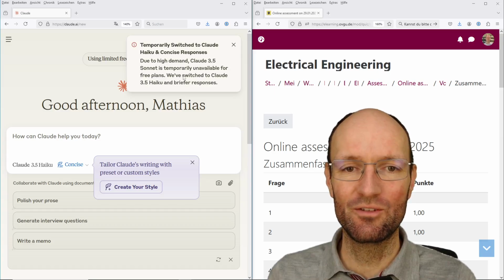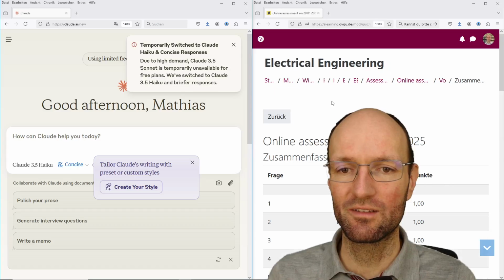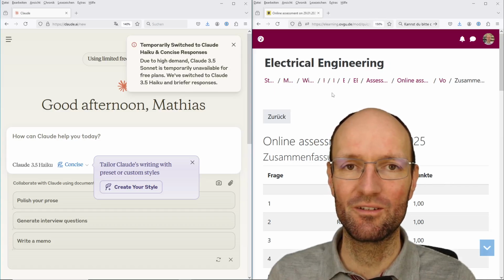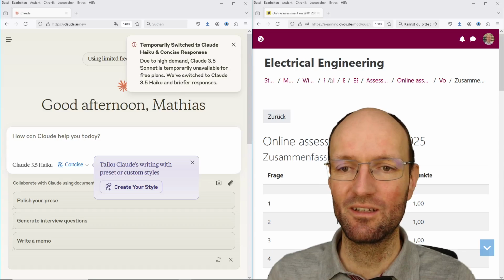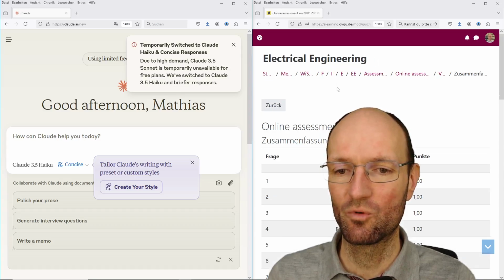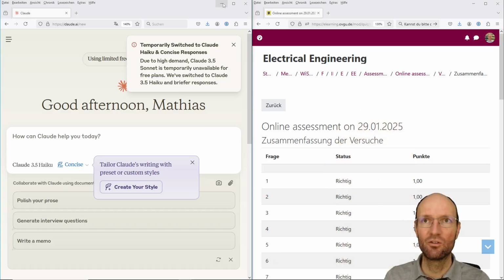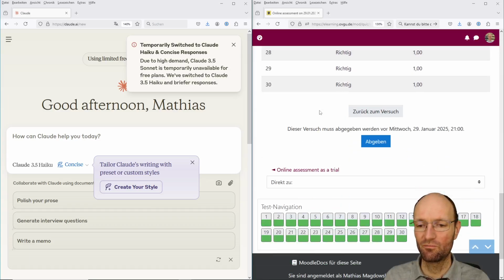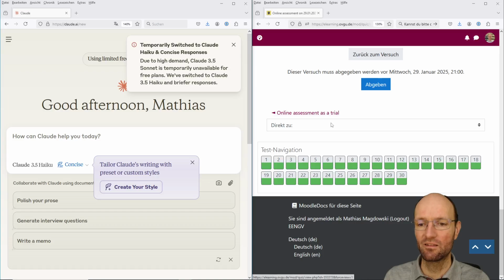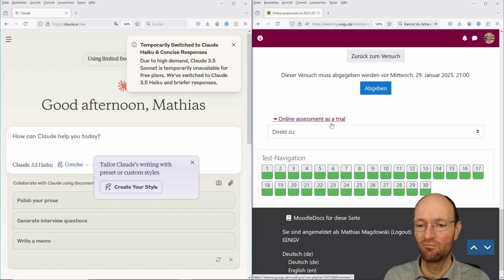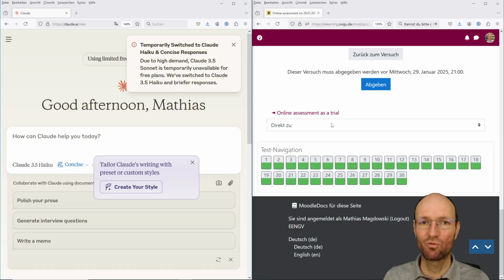I would like to test now how this large language model performs in solving our last and first and only online assessment in electrical engineering. In a former video, I solved it by myself by hand, and I got this more or less impressive score of all answers correct.